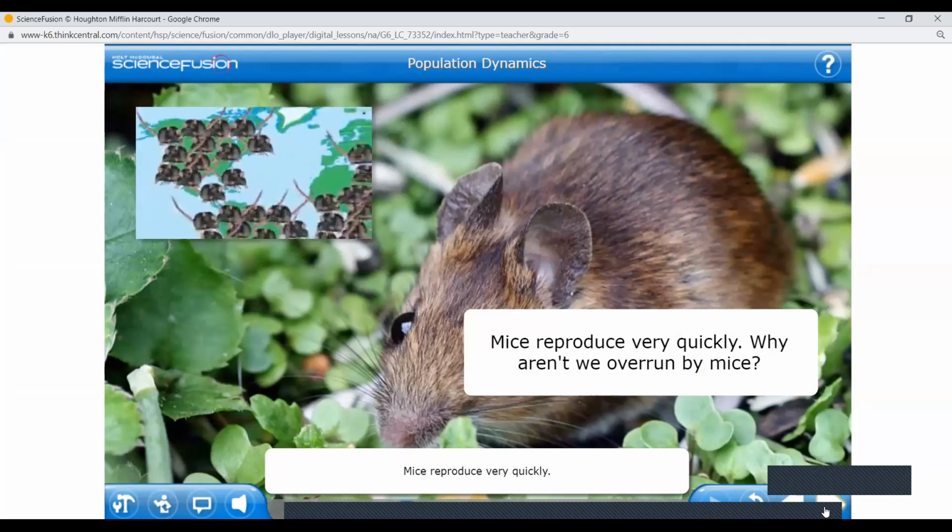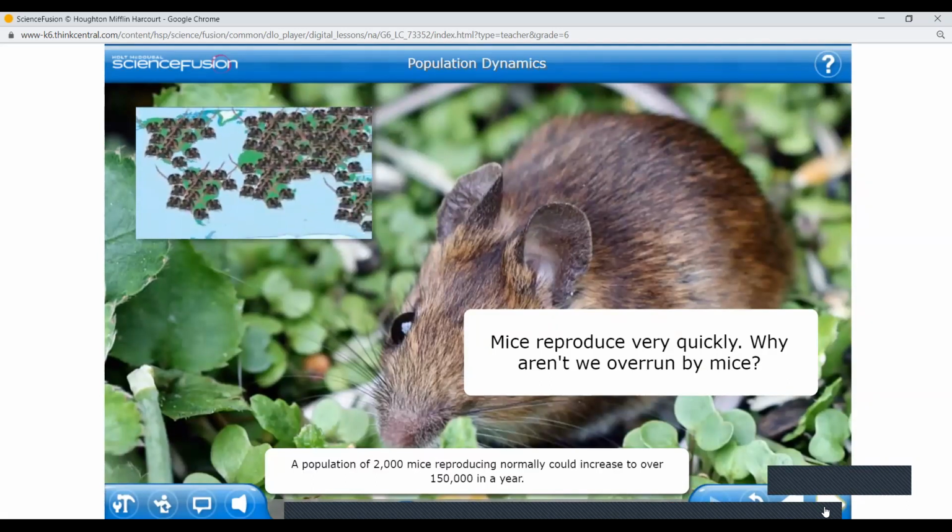Mice reproduce very quickly. A population of 2,000 mice reproducing normally could increase to over 150,000 in a year. So why aren't we overrun with mice? Some mice die and some move away or emigrate to find better resources. Deaths and emigration balance the births and immigration of mice into a population. The number of births, deaths, and mice entering and leaving the population are affected by conditions in their environment.